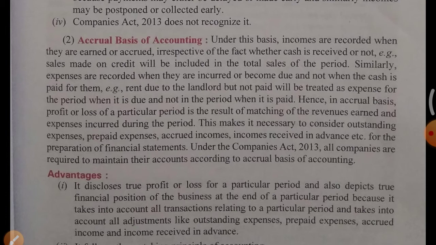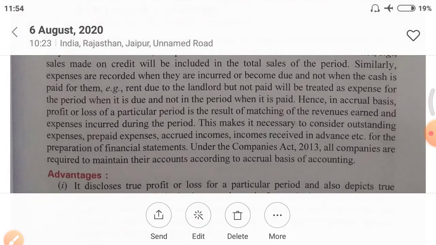So in accrual basis of accounting you will record 1,50,000, that is cash salary, and 50,000 you will show as outstanding salary. But you have to show the full salary of the year, whether paid or not,